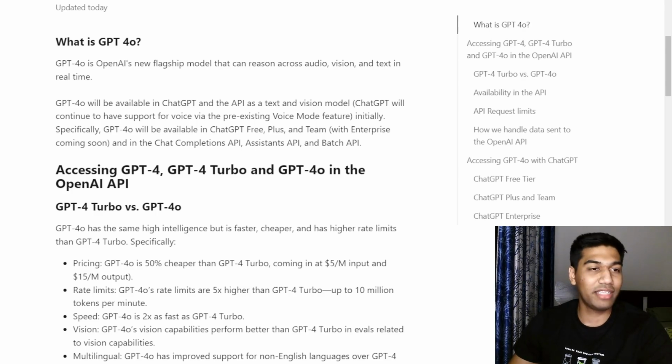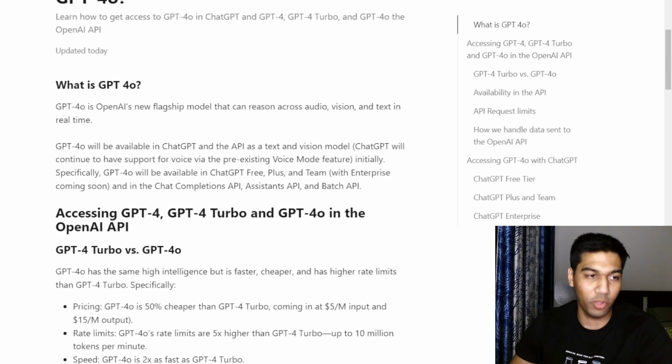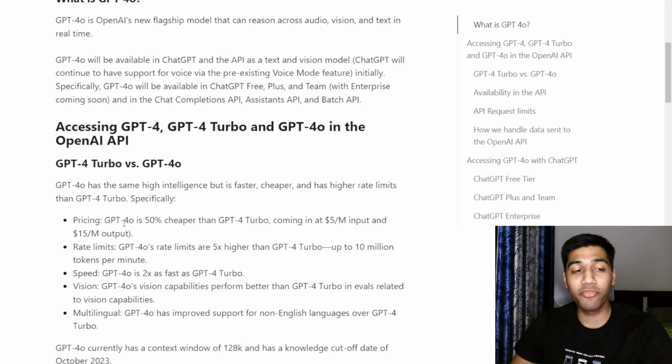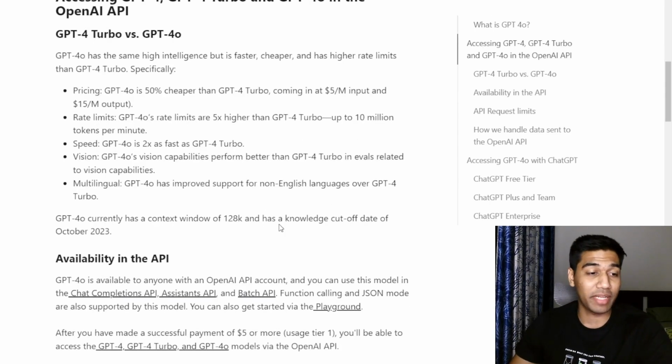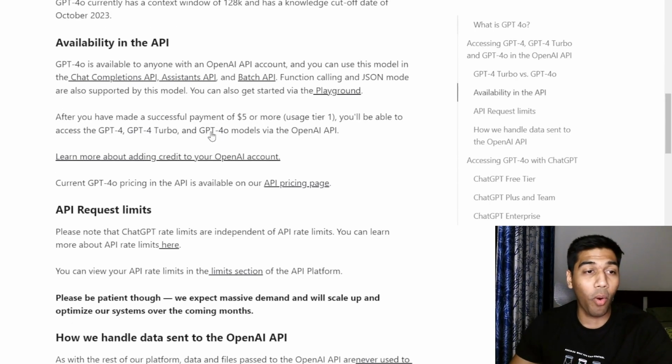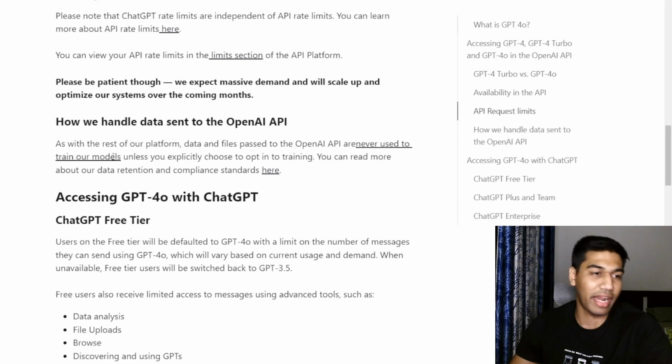Now, again, very simply, I have to give you a quick run through of how it's going to be priced and how can you use it. Very simply, it will be available in ChatGPT and the API. It's going to be 50% cheaper than GPT-4 when you're using it through the API. And you can use it in every aspect that you want. In addition to that, if you have spent $5, you should have the access right now.